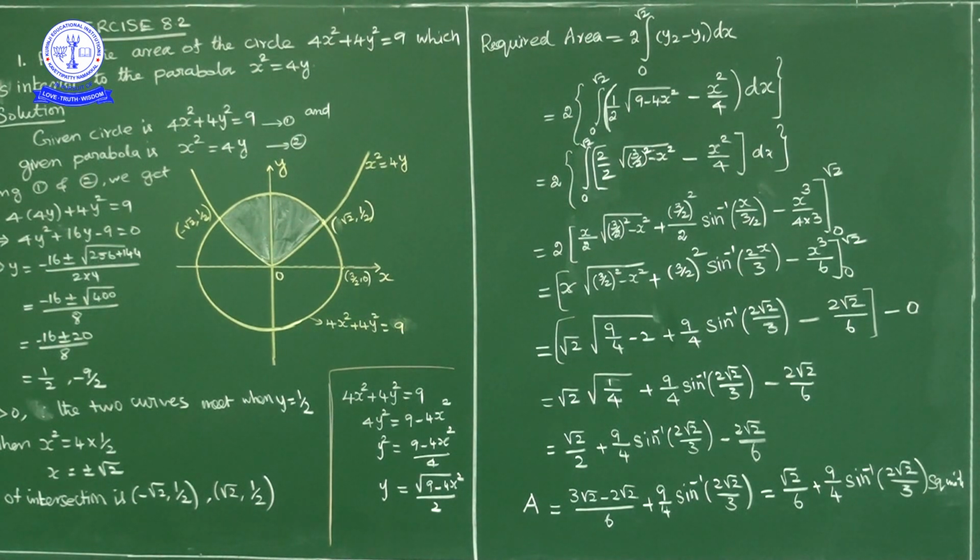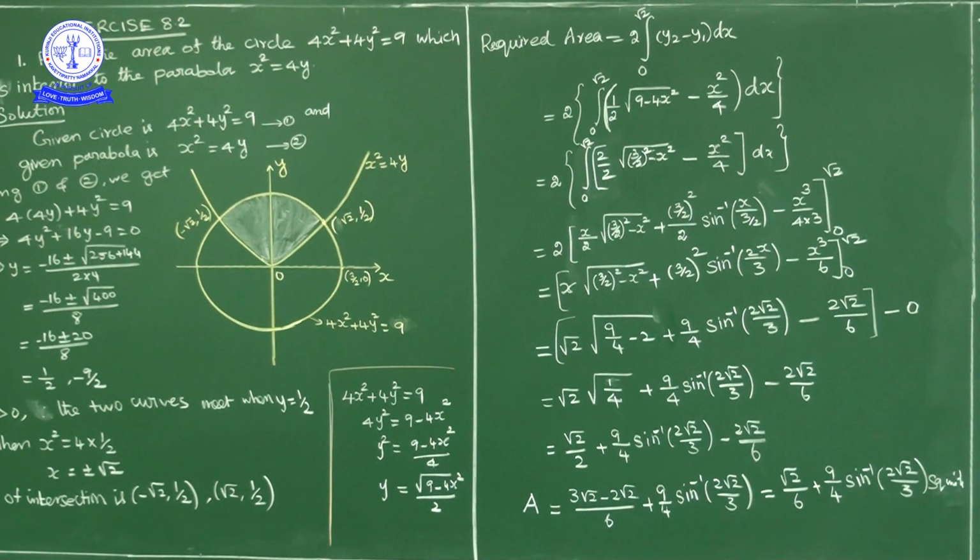Now y is equal to 1 by 2, substitute in equation 2. What will we get? x² is equal to 4 into 1 by 2, so x² is equal to 2. x² is equal to 2 means x is equal to plus or minus root 2. So the points of intersection of the circle and parabola are (minus root 2, 1 by 2) and (plus root 2, 1 by 2). These are the points of intersection.